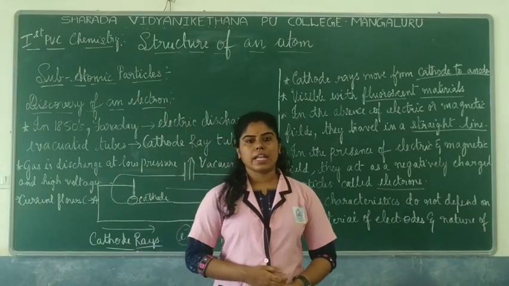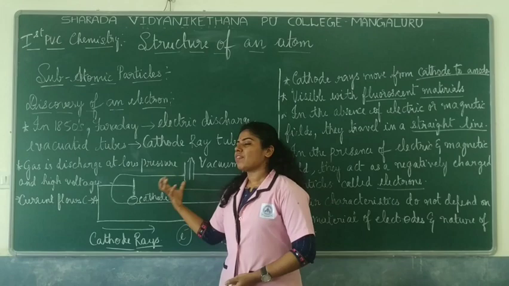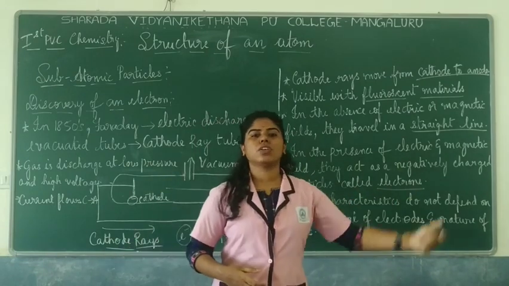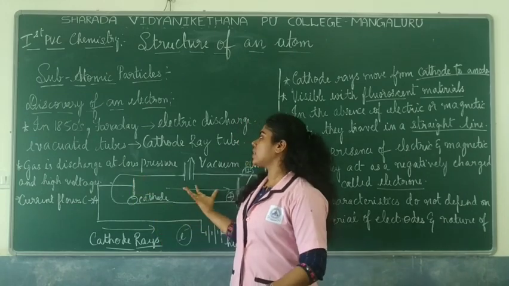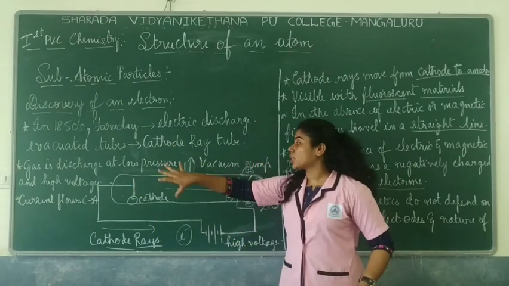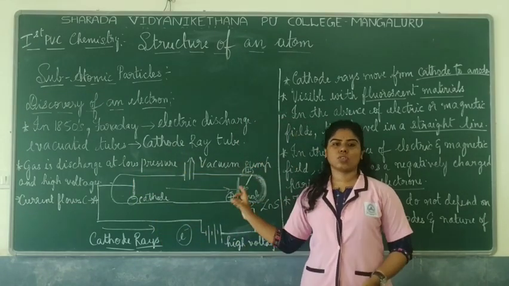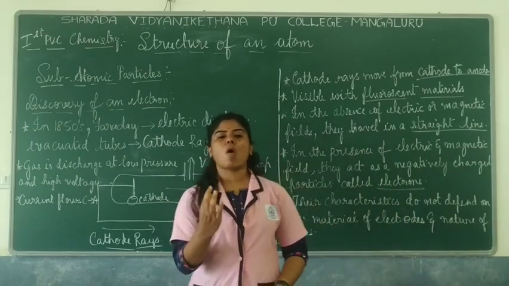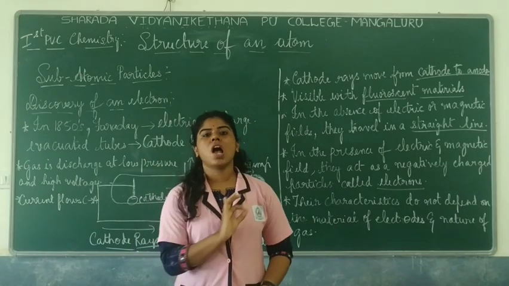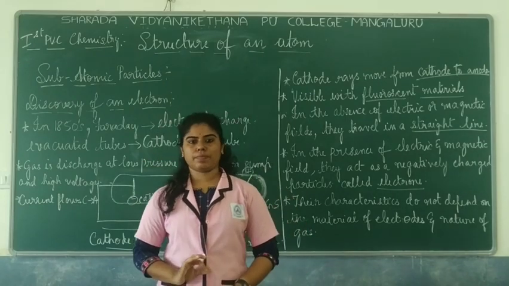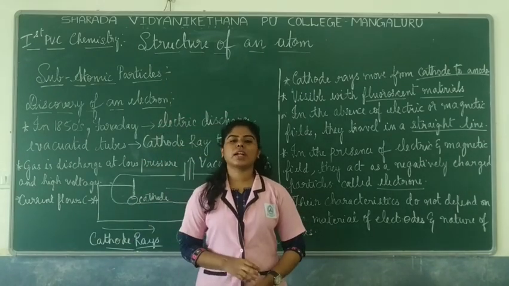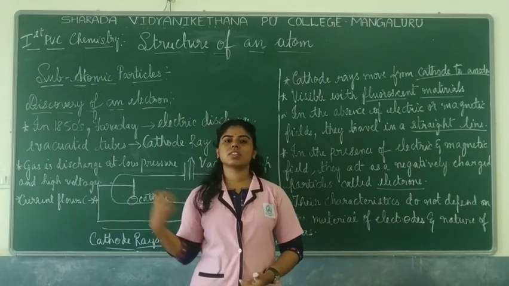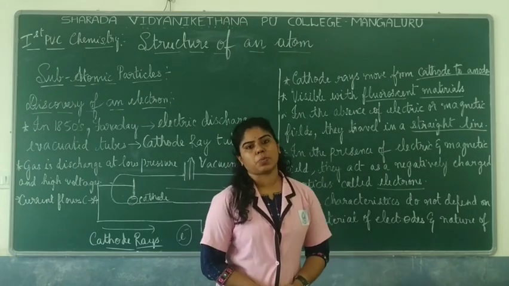So they have a particular property of moving from the cathode end to the anode end, and that's why these are called cathode rays, and the tube is called a cathode ray tube. So by this they come to a very important constituent of an atom, the electron. One subatomic particle was found after doing this experiment. So this is the cathode ray tube experiment.